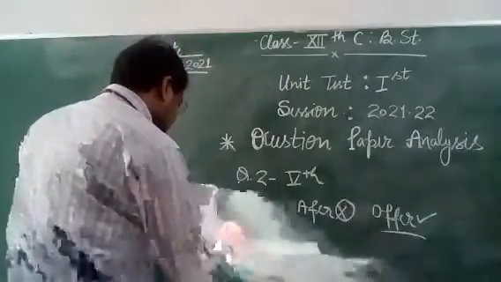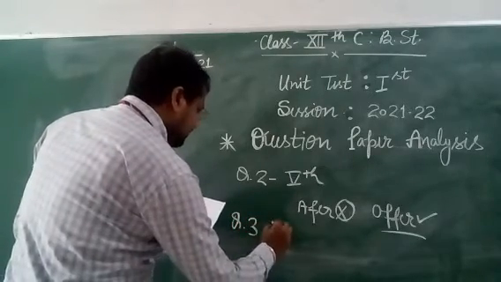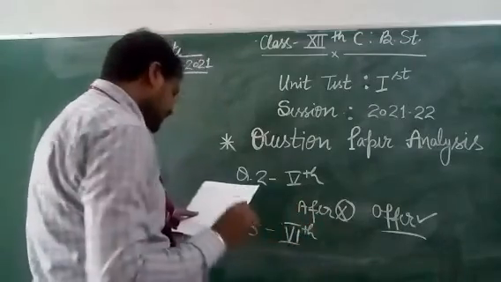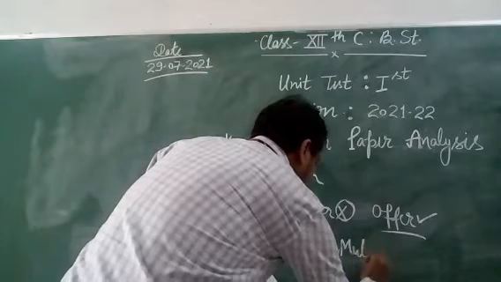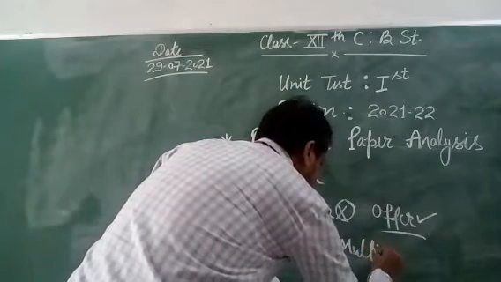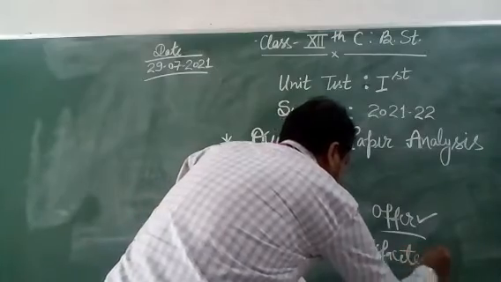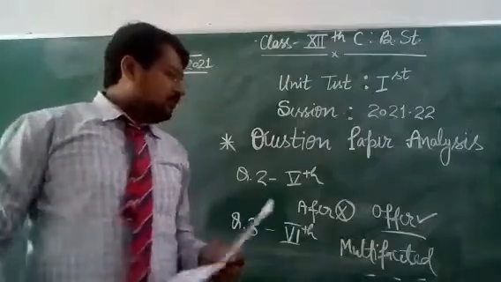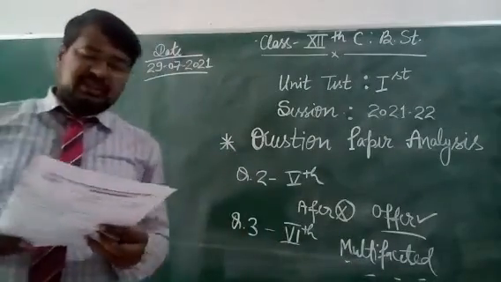I am writing over here, question number 3, sixth question, the last one. Replace it with "multifaceted". It means that management carries multiple faces. So replace that printing mistake with "multifaceted".